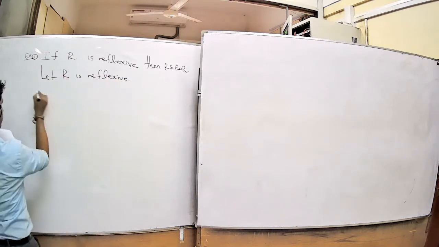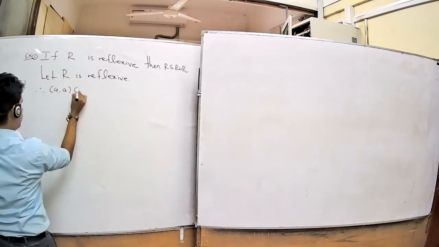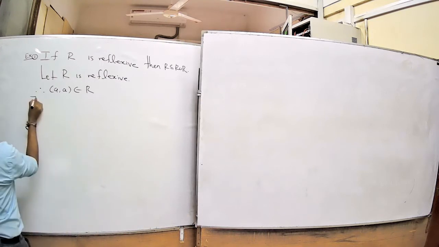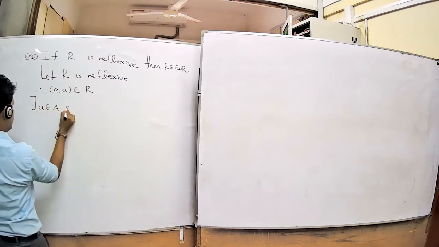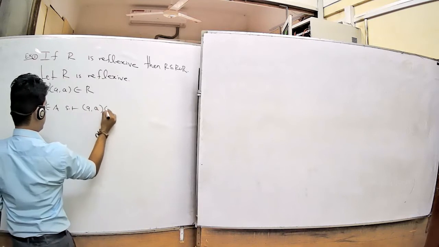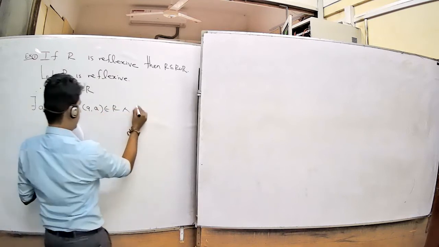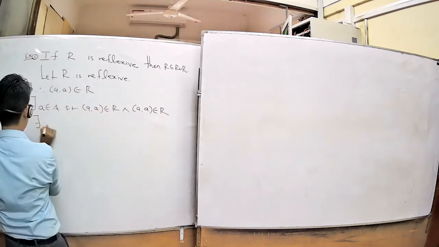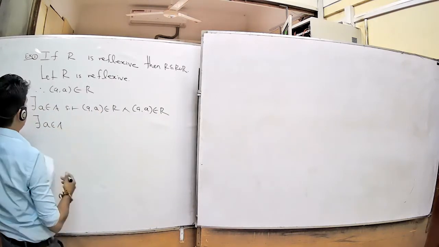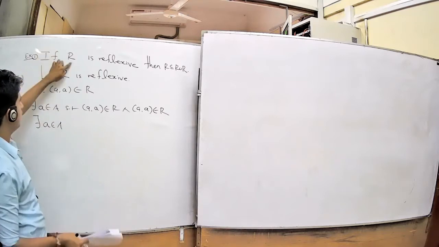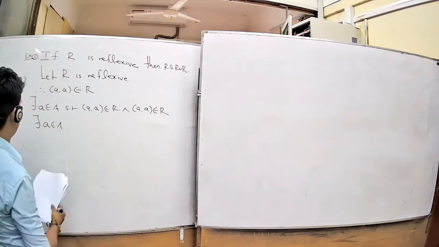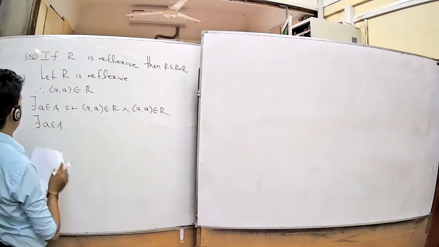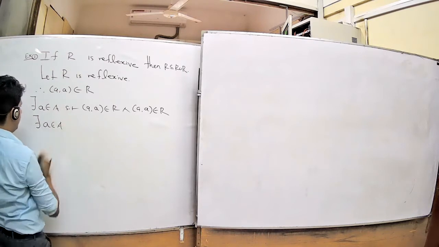R is reflexive, therefore you can take the elements (a, a) belonging to R. Again, you take a belonging to A such that (a, a) belongs to R, and obviously (a, a) again belongs to R. Here, R is a relation defined on A. Therefore we take one of the elements a belonging to A.